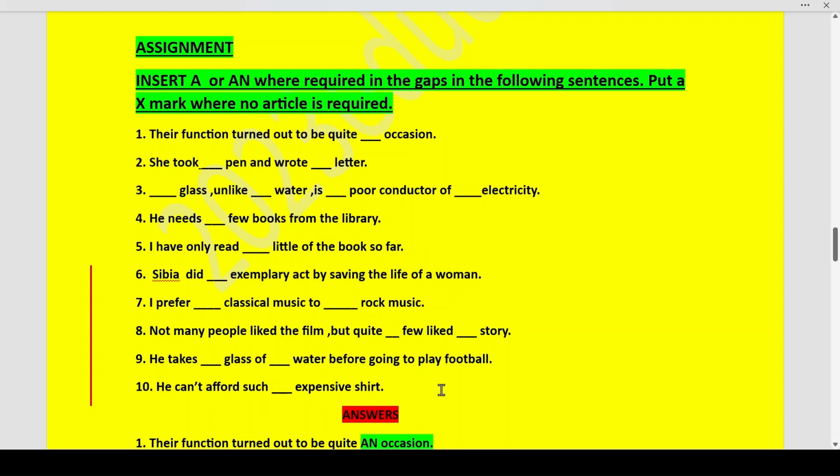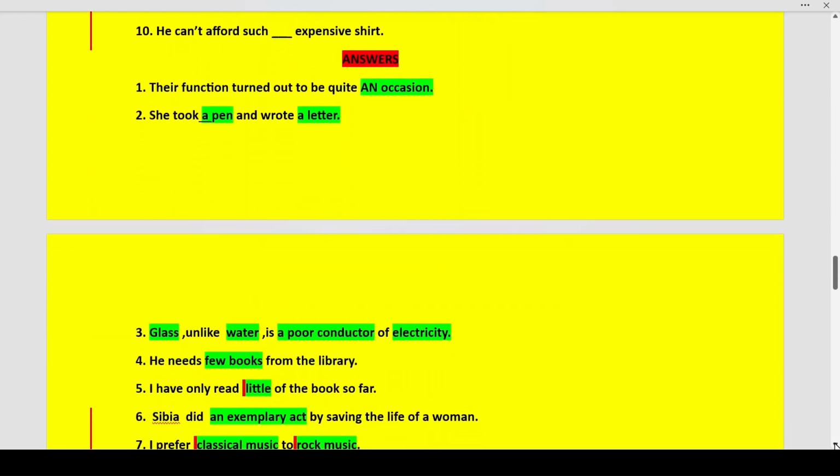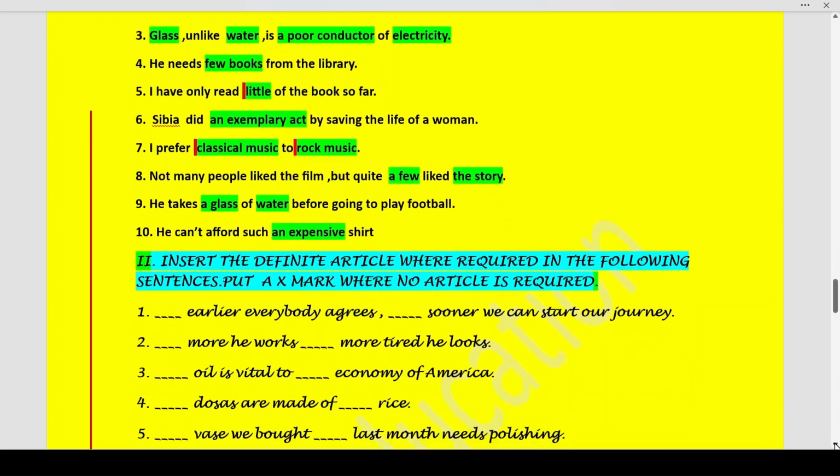Based on the explanation given above, I have written down the answers for you below. Please try to attempt it on your own by first analyzing the sentence, trying to find out where the verb is, what kind of verb it is, whether it requires an article or not. If it requires an article, what article is required, a definite article or an indefinite article. Try to recollect from the explanation given above and do it. Answers have been given for you. Please attempt on your own and then check.